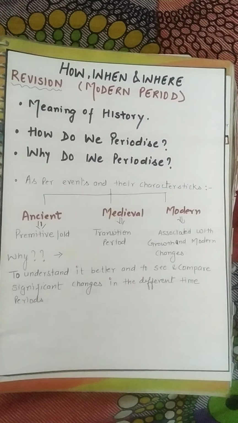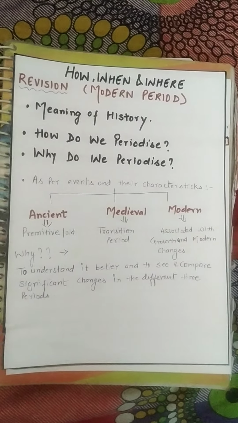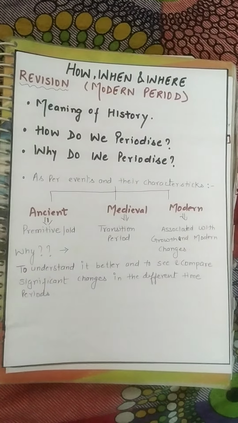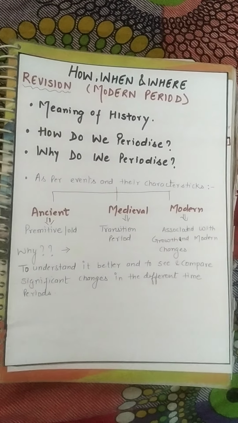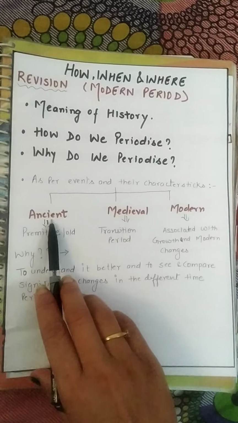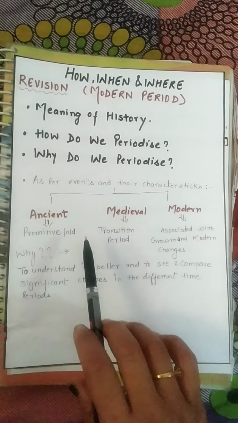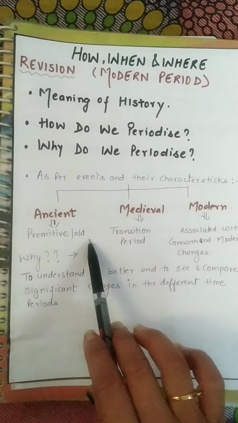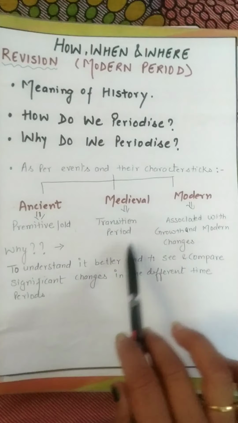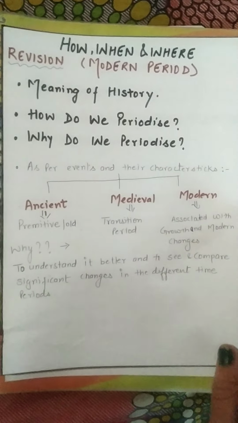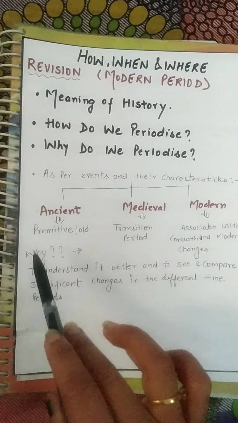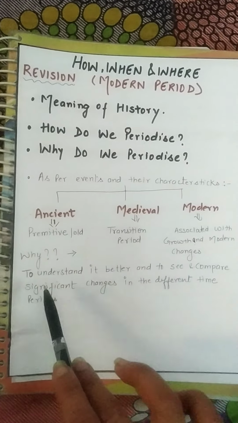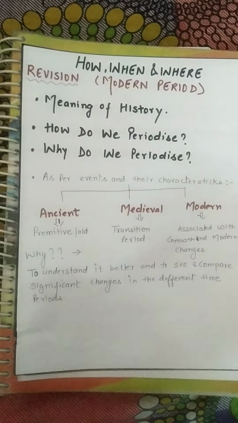If you see history in this way, as per events and their characteristics, history has also been divided into 3 categories at the world level, that is ancient, medieval and modern period. Ancient history is associated with the primitive and old, medieval means the transition period, and modern is associated with growth and modern changes. So why have we periodized it? To understand it better and to see and compare the significant changes in the different time periods.